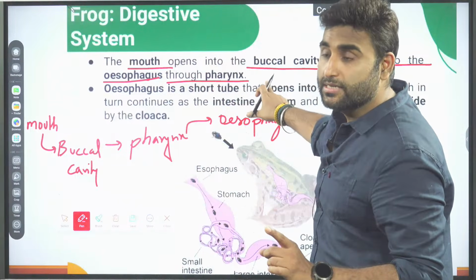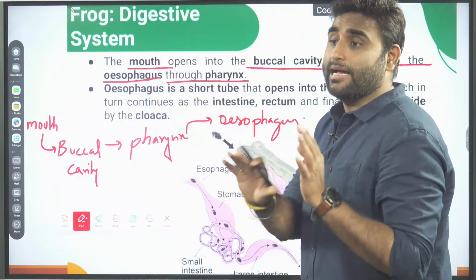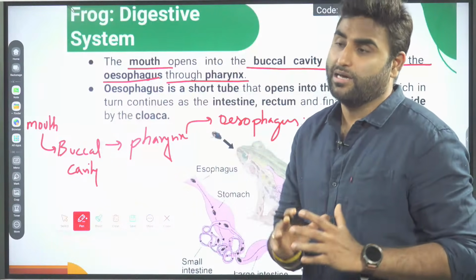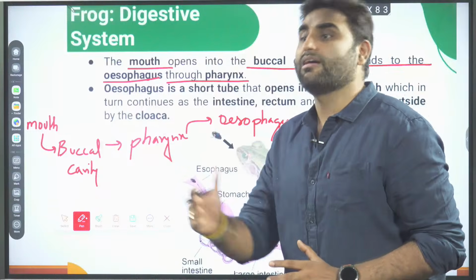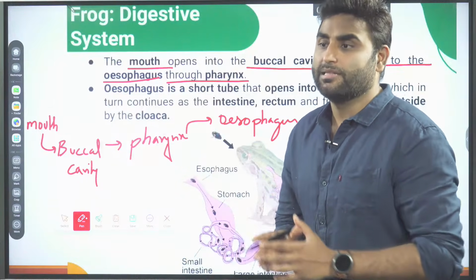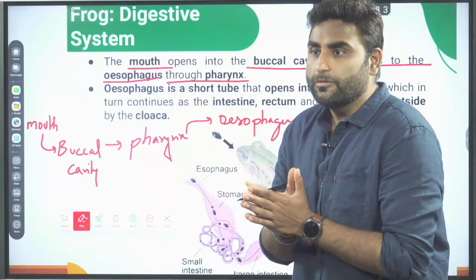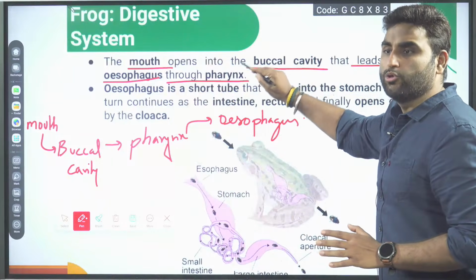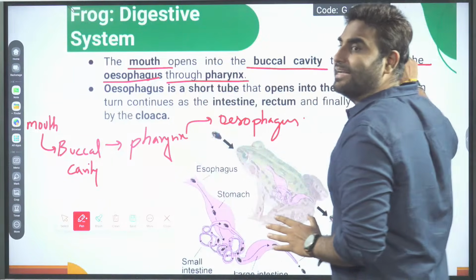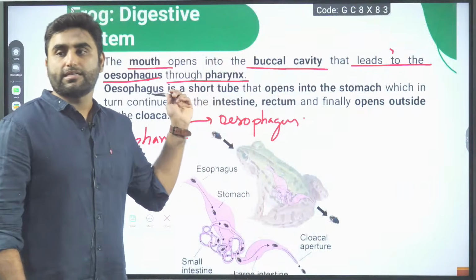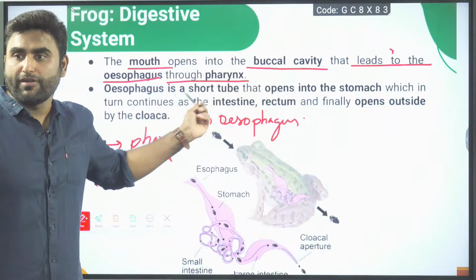Through pharynx. Via pharynx. Like I am driving from Mumbai to Vijayawada. So directly Vijayawada will come, or in between Hyderabad will also come. In between Hyderabad will also come. Yes or no? So here what they are saying: mouth opens into buccal cavity that leads into the esophagus. Buccal cavity leads into esophagus through pharynx.